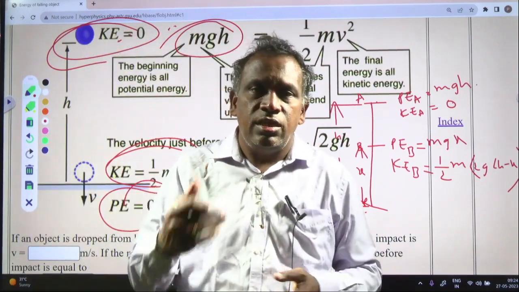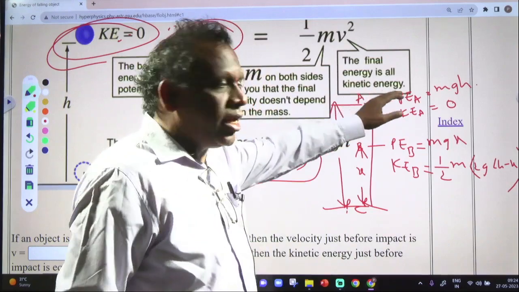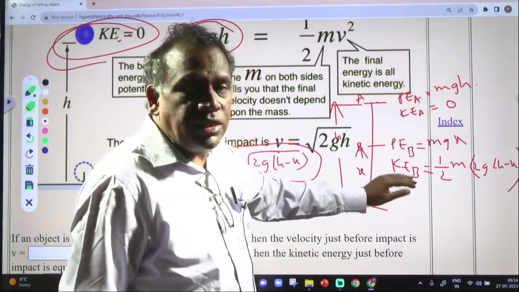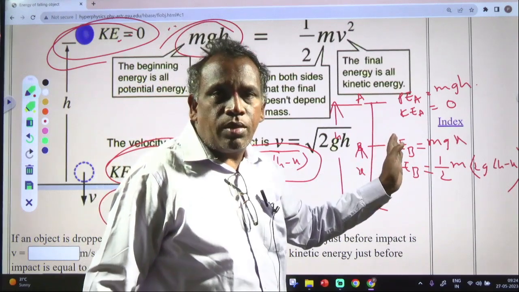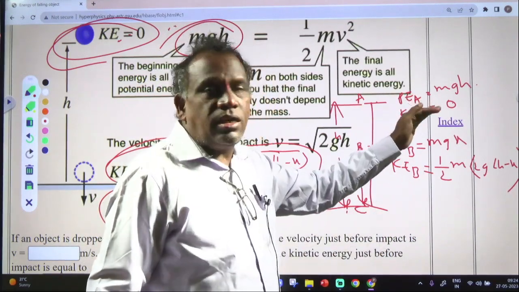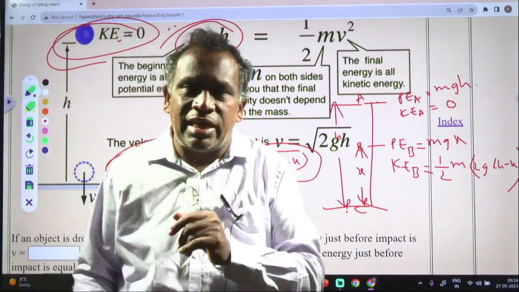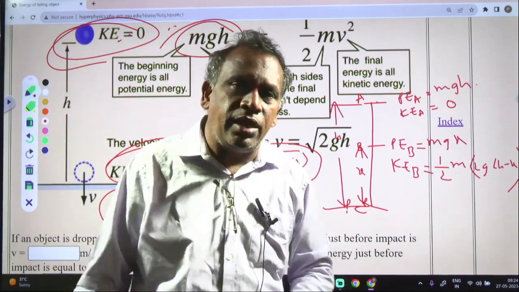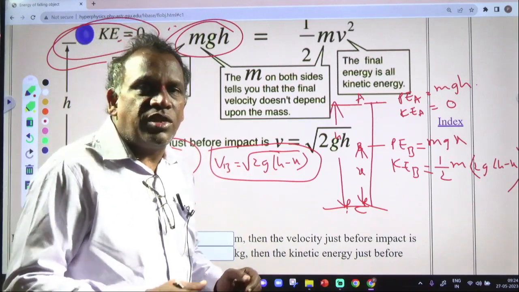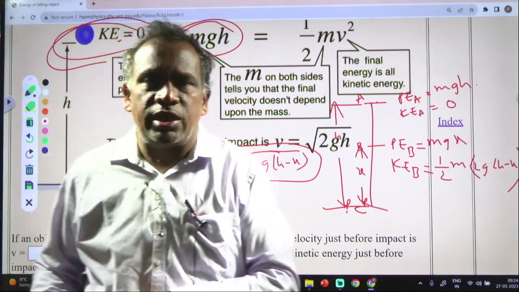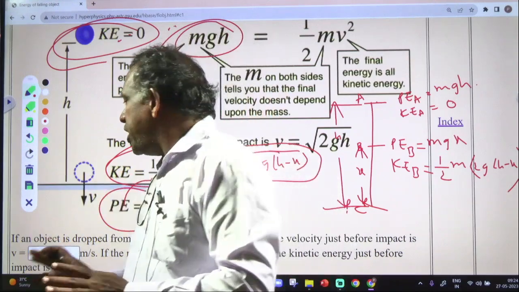Potential energy, of course, at A will be there, kinetic energy at A will be 0, but kinetic energy and potential energy both exist at the point B. So kinetic energy increases, potential energy decreases. This is happening, and that is called the law of conservation of energy. Energy remains constant at any place.